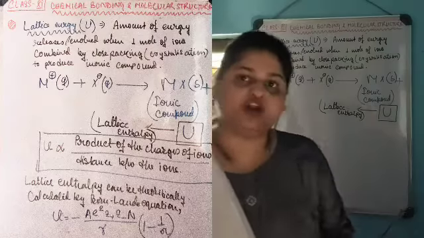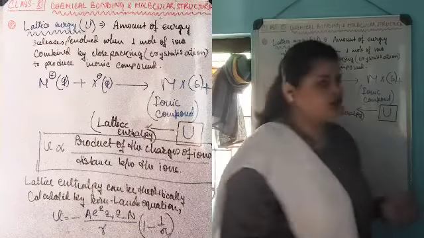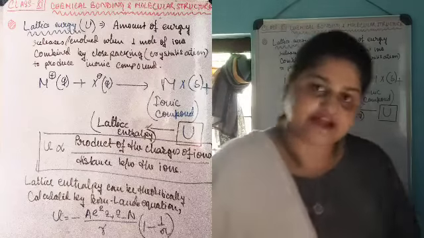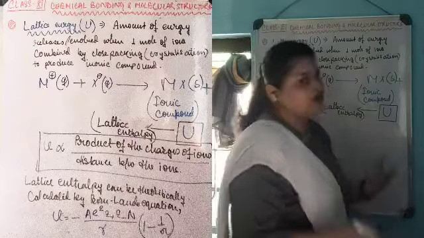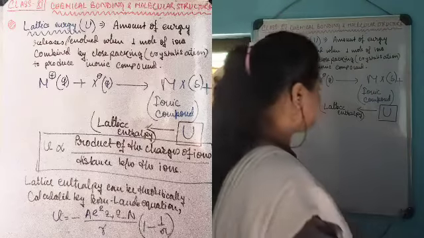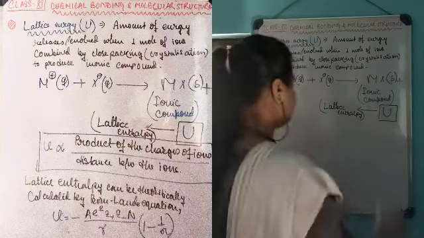If U is found to be smaller, this implies that the ionic compound being formed is weaker in nature, and that's why a lower amount of energy has been released. As a result, U is found to be small. So this is a very good parameter to determine the stability of the ionic compound formed.